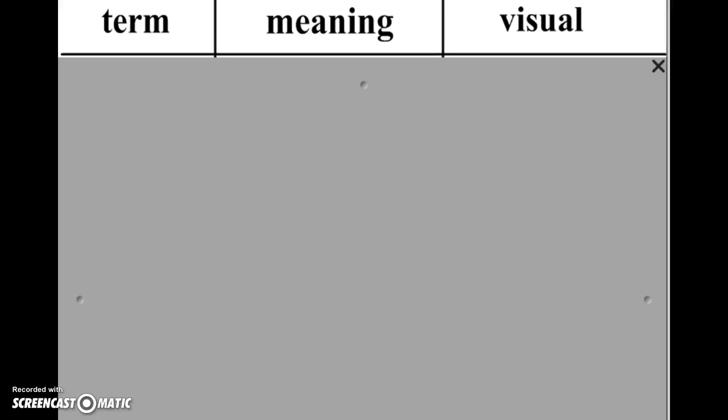Fifth graders, welcome to your vocabulary for New Spain and New France. You'll find that these words pertain to things we'll be talking about as we are learning a little bit more about what happens after Spanish and French exploration and the colonization of these different spots in North America. So please use the TMV sheet this time to write down the meaning for these first 5 words and draw your visuals as best you can.